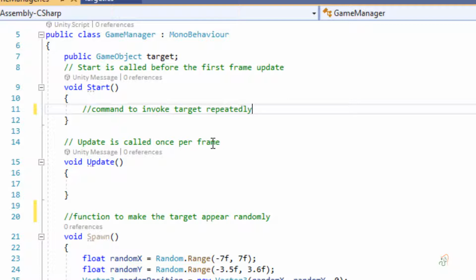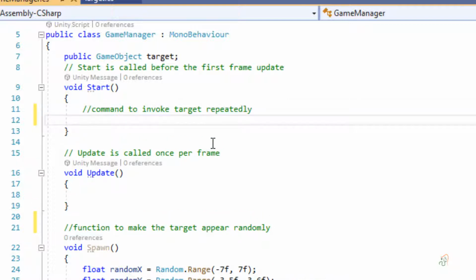If we comment it like this, the user will know the purpose of this command. So learn to comment correctly, so that tomorrow when you write thousands of lines of code and after one year you open the script, you will know exactly what you are doing. This is a very good habit and you have to practice it.